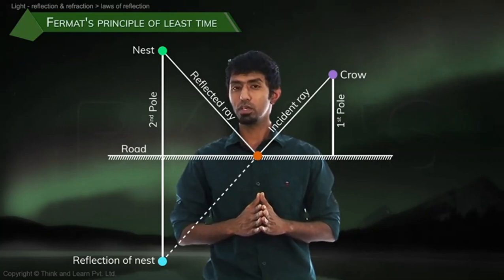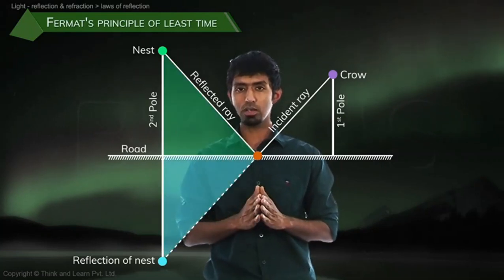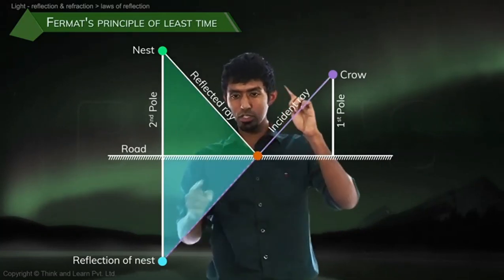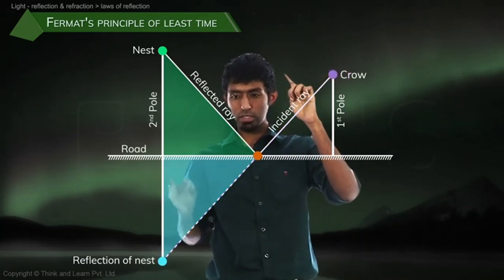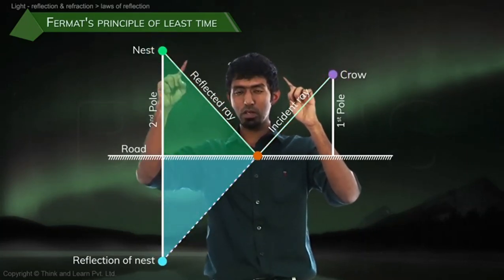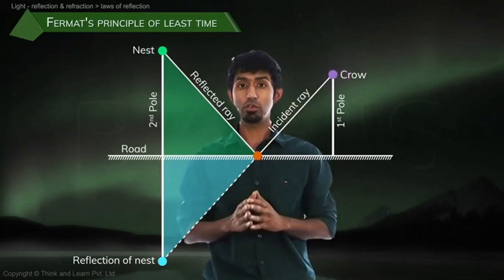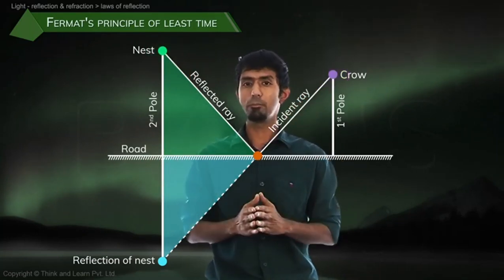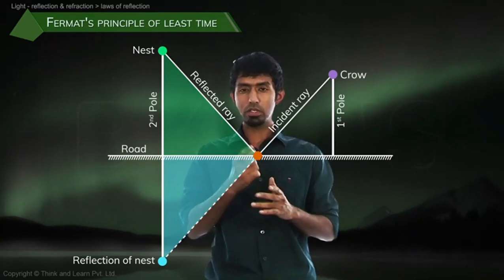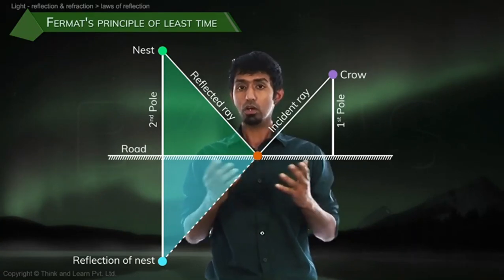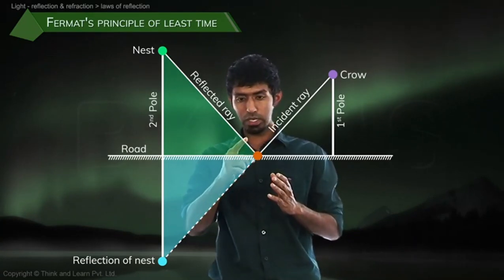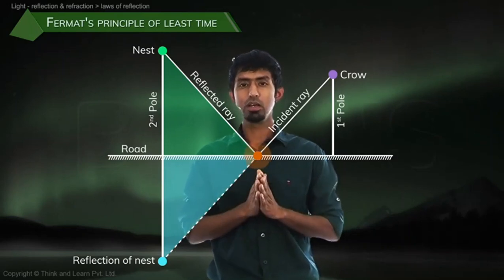Now, why did we do this? Because these 2 triangles now are similar, which means that if that is the shortest path between these 2 points, then the exact reflection back must be the shortest path between these 2 poles, which is what we're trying to find. Because in this case, the shortest path is the quickest path as well. So where will it intersect? Where will the crow catch the mouse? The part where that line intersects the road, like you can see.